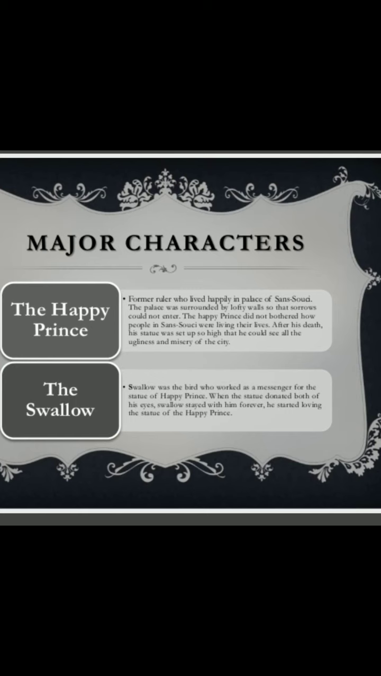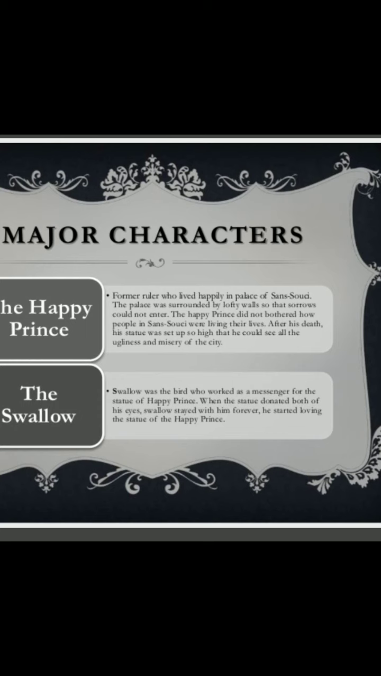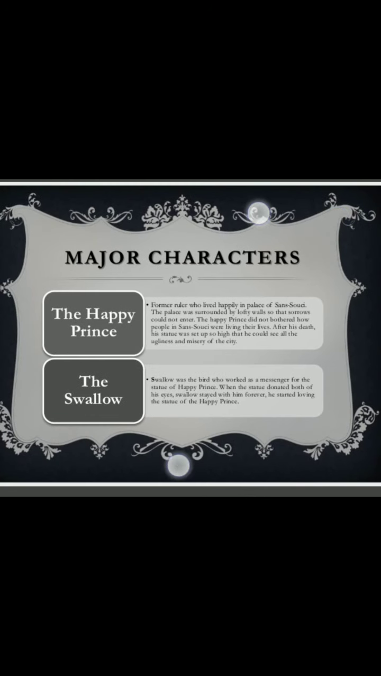The swallow. The swallow was a bird who worked as a messenger for the statue of the Happy Prince. When the Happy Prince died, a statue was set up so high that he could see all the ugliness and miseries of the city, which he couldn't see while he was alive. So that swallow worked as a messenger for the statue of the Prince. When the statue donated both of his eyes, the Swallow stayed with him forever. He started living with the statue of the Happy Prince.